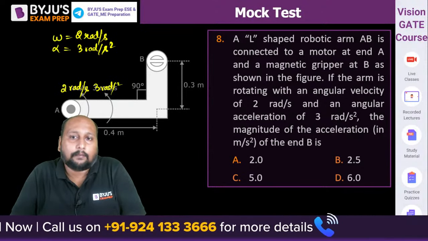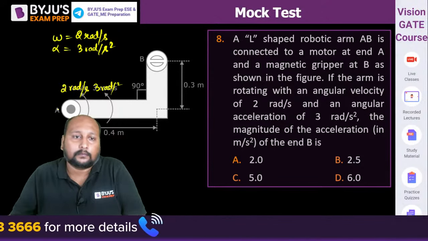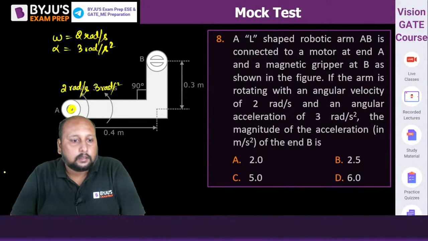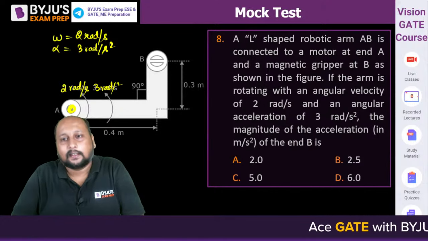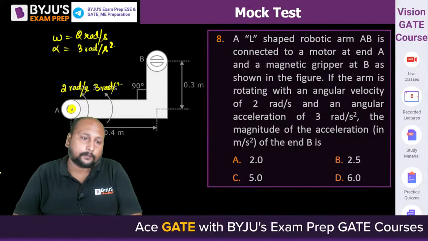It is hinged at point A. It is hinged here at point A, right? It is not from the gear. This is a question, try this. This is from the acceleration topic.